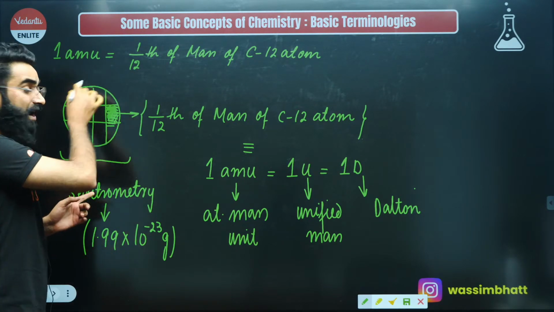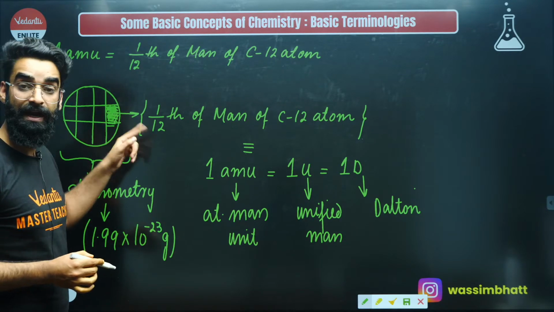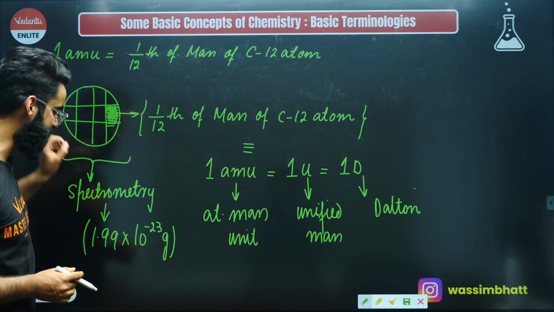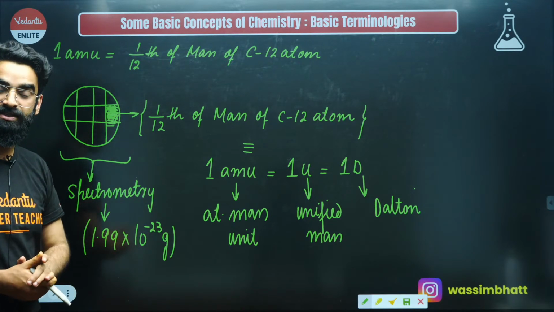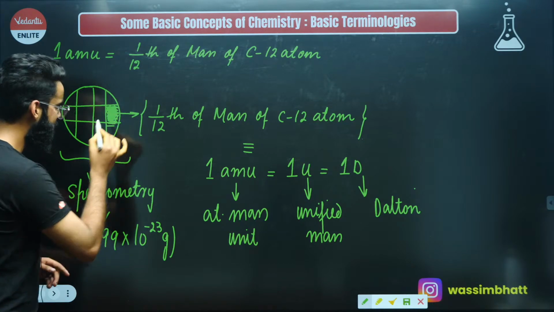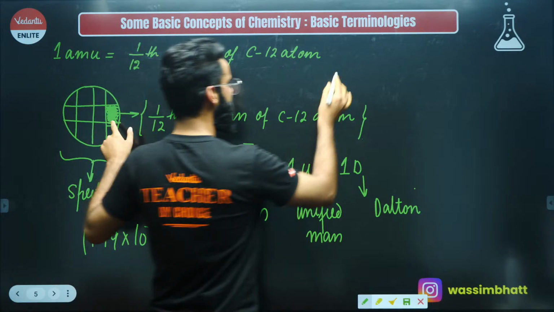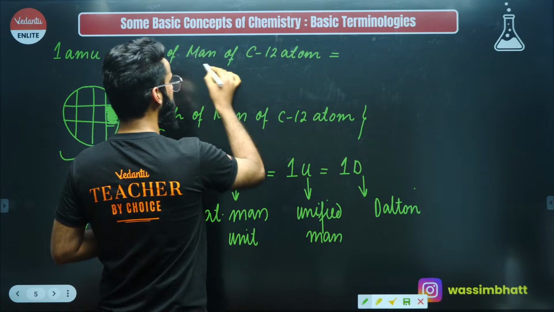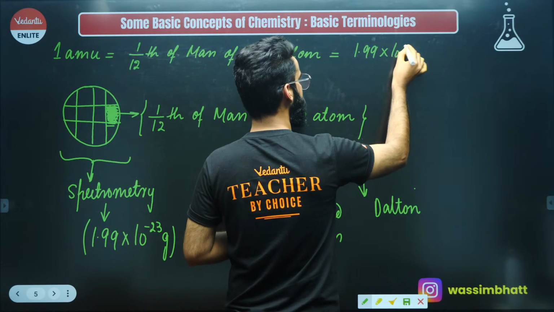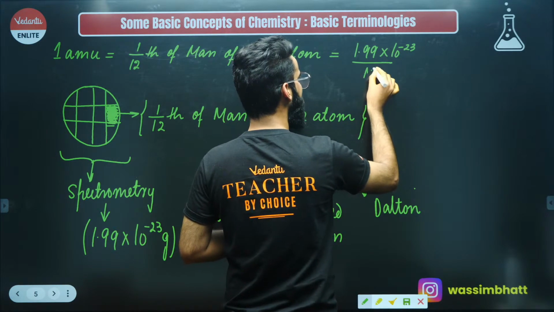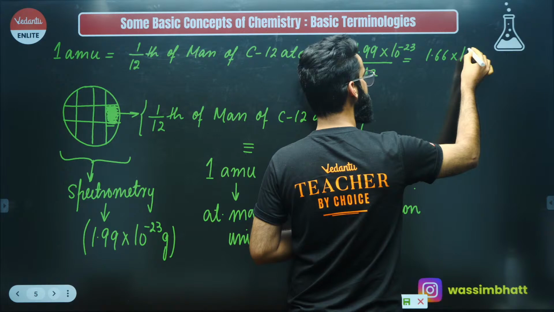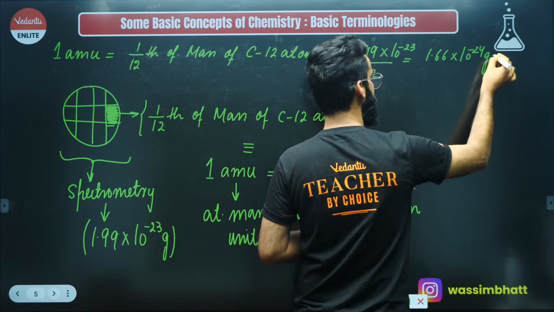So basically, I took a carbon-12 atom and divided it into 12 equal parts, right? If you know the mass of the whole carbon-12 atom is 1.99 × 10^-23 grams, can you tell me the mass of this shaded part? It is going to be the mass of the whole carbon-12 atom, 1.99 × 10^-23, divided by 12, and when you solve it, it comes out to be 1.66 × 10^-24 grams, right?